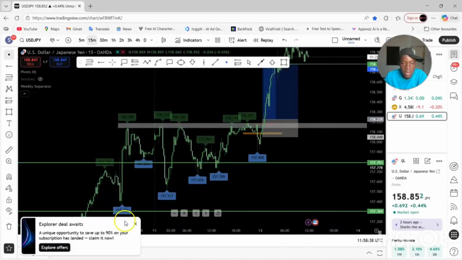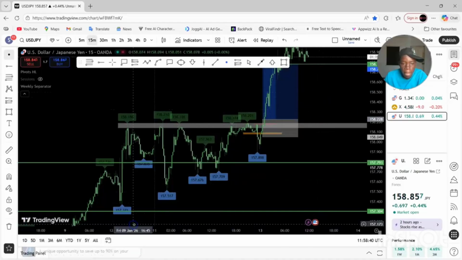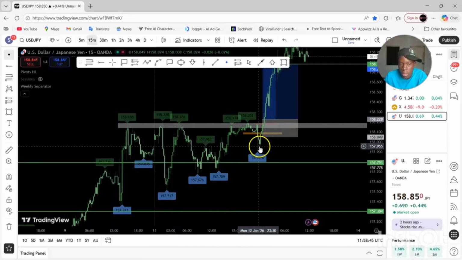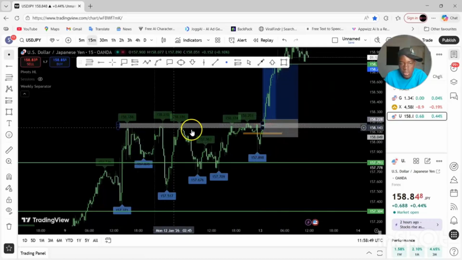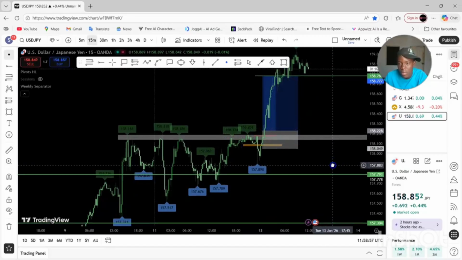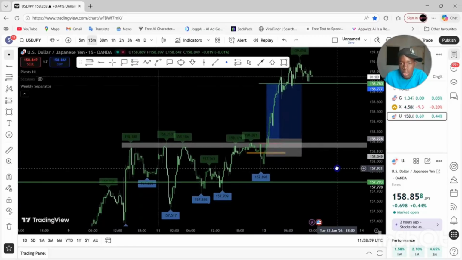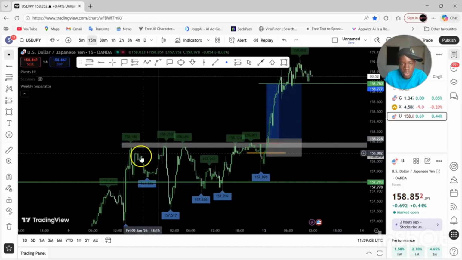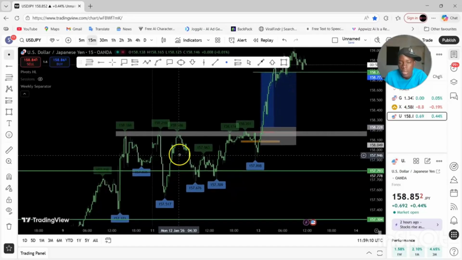So let me just break down the trade for you guys. I predicted the move from here, but entering around here with this huge resistance level, the only place that you could enter with confidence was right as price breaks out of the resistance level. That's a very high probability place that you could enter. But entering within here with all this rejection from this zone is something else.